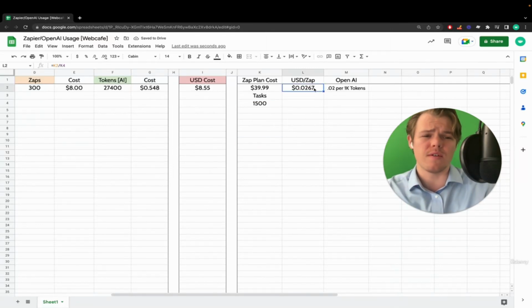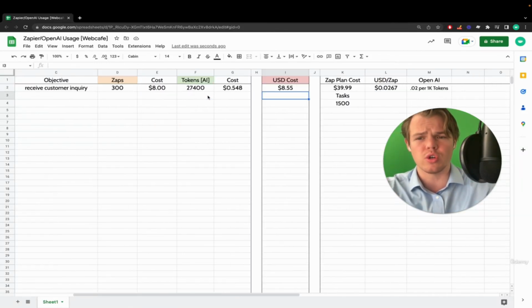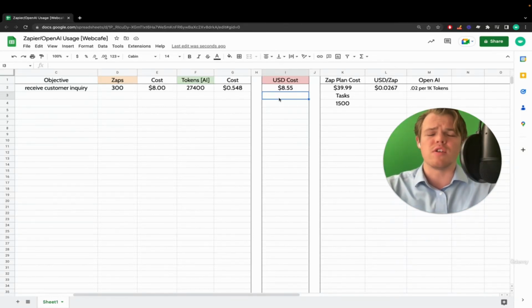So now we see very specifically, because we want to have as many decimal points, because you can see we're dealing with fractions of pennies, every Zap's going to cost us basically around 2 cents. That brings our overall acquisition cost for 100 to $8.55, which in other terms is like 25% reduced, 30% reduced cost on the same task, same automation, and so on. So as you see, if you're really scaling and really growing, you can really lessen your bottom line when it comes to AI automation and what you can achieve here.